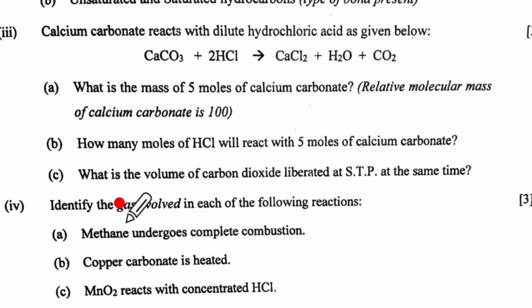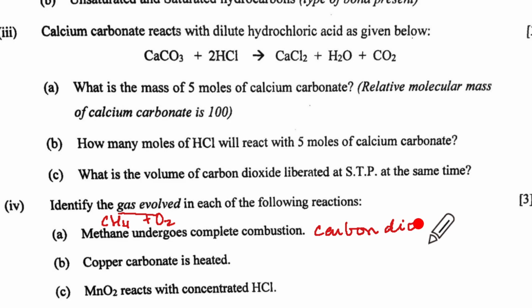We come to the 4th subpart. This is again a 3-mark question. Identify the gas evolved in each of the following reactions. A says methane undergoes complete combustion. Now methane is CH4. If you combine it with oxygen, that is your combustion reaction, we will have gas evolved will be carbon taking oxygen will be carbon dioxide. Of course, you will get water vapor also as a gaseous product, but that will not be considered under this. So we have to write carbon dioxide.